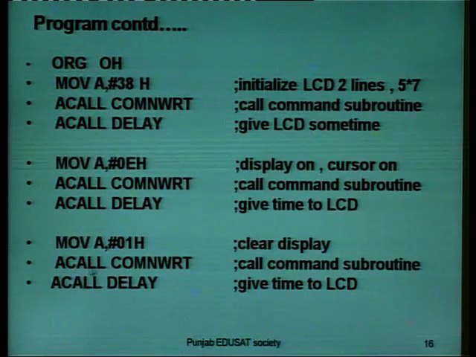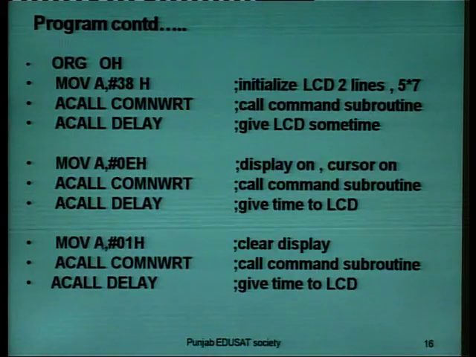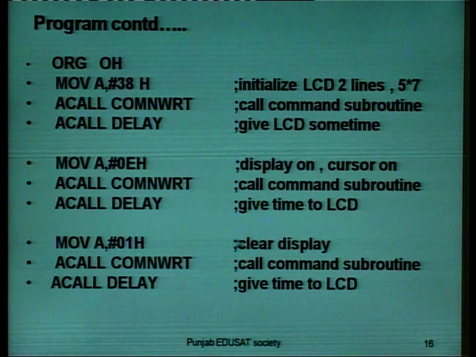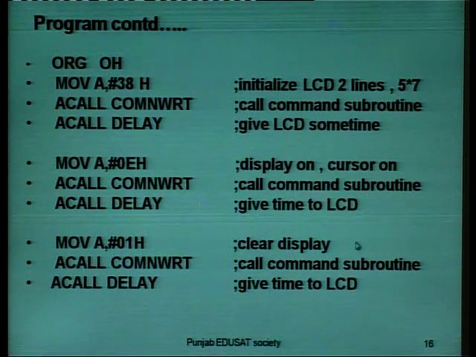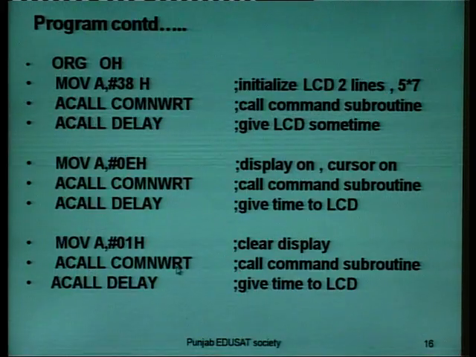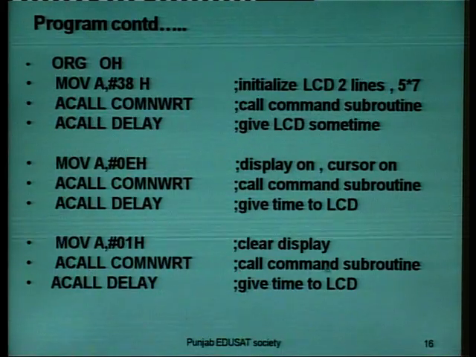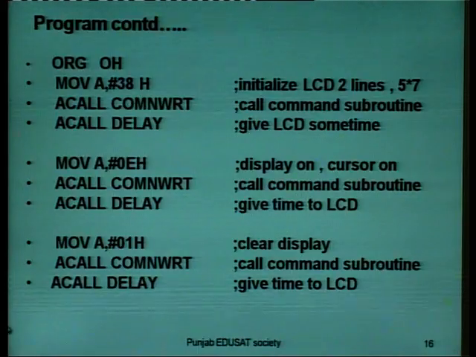After that, we will move 01H to the accumulator. This will clear the display. Then absolute call for command write, then absolute call for delay to give time to the LCD.